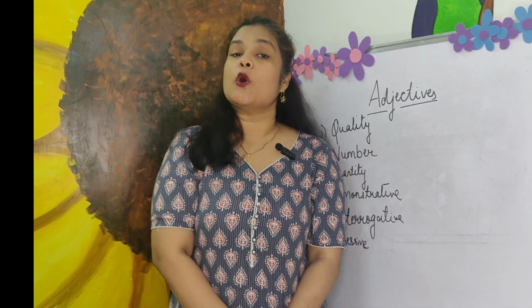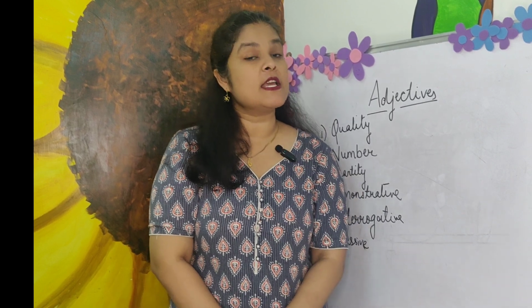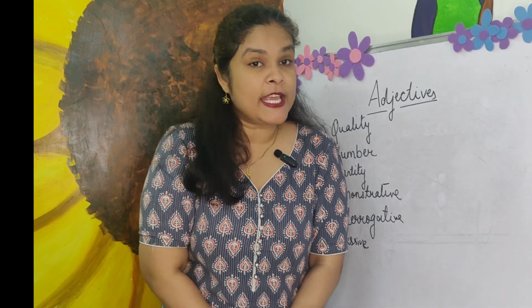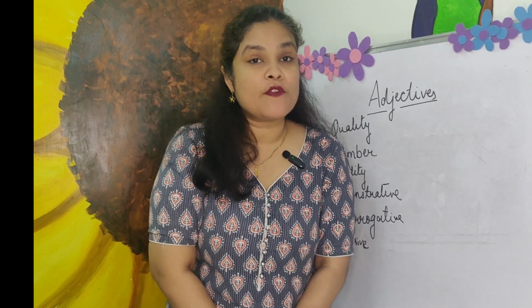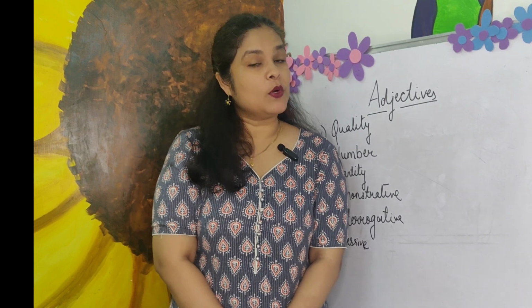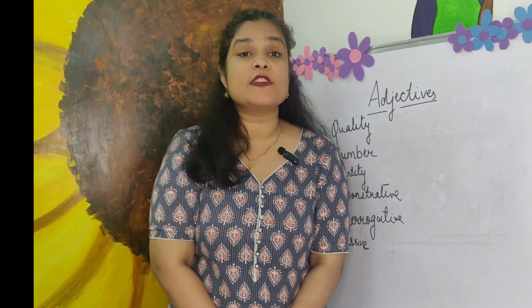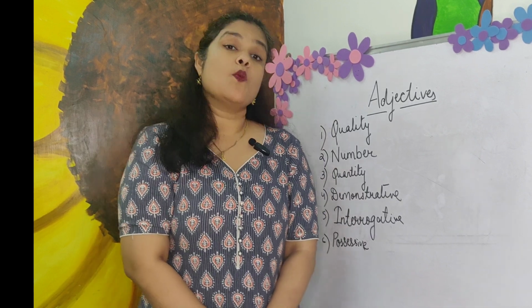Right? You remember we also discussed the positioning of adjectives in the sentence, which was attributive and predicative. If you have not seen that video of ours, please go and check that out. Okay? In today's video, we will be discussing different kinds of adjectives. What are they?